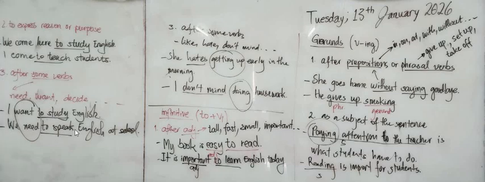We need to speak English at school. So need is the verb that's followed by to infinitive. The to infinitive right here is to speak. So for gerund and to infinitive, the last use is the use after some verbs. That's why learners need to recognize the verbs that are followed by gerund and the verbs that are followed by infinitive. You have to recognize them, so it is easy for you not to get confused when doing the exercise or when doing the writing.